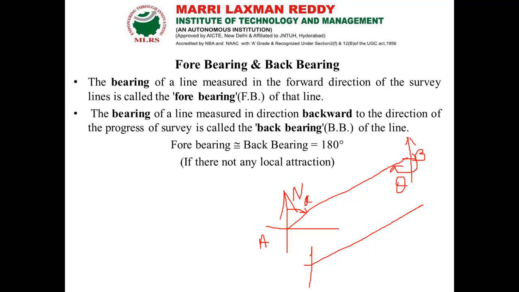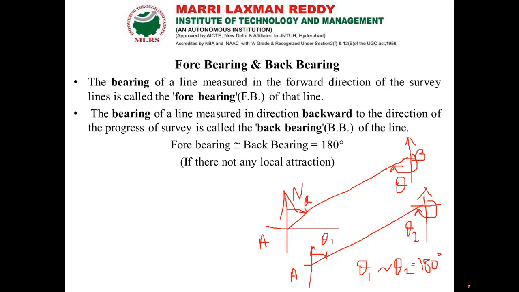So whatever angles we have here, that is theta 1 and theta 2, theta 1 is the forebearing, the angle measured for the line A to B, and theta 2 is the angle measured for the line AB from B to A. So the difference between these two angles, theta 1 minus theta 2, should be equal to 180 degrees, if there is no local attraction.